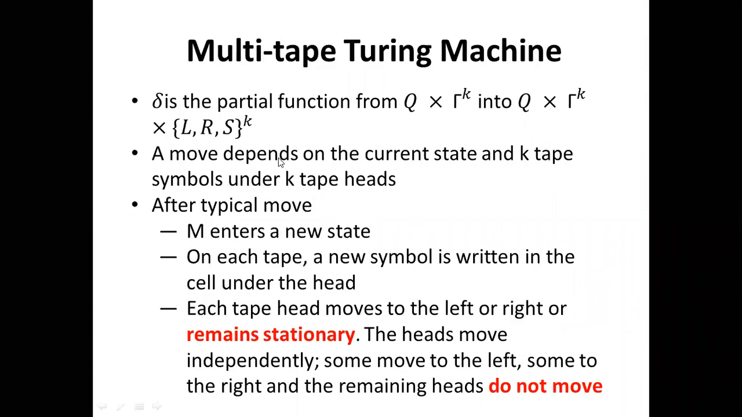Now, for the multi-tape Turing machine, that is also very important, how the transition function is defined. In the multi-tape Turing machine, the directions are left and right, and another is the stationary move. The left move, right move, and the stationary move. So delta, that is also very important.